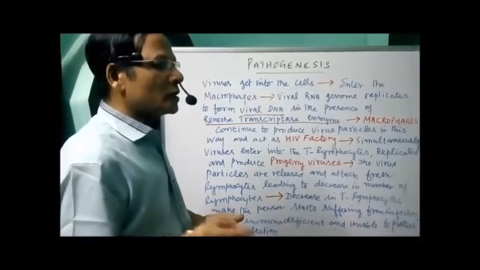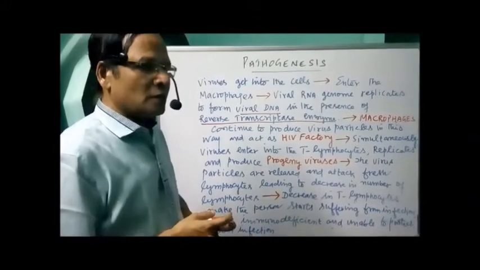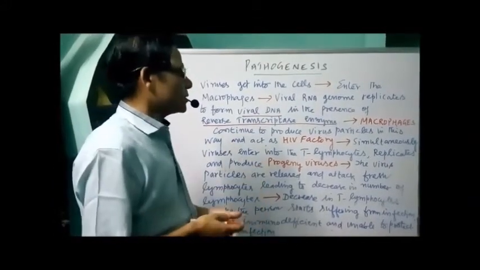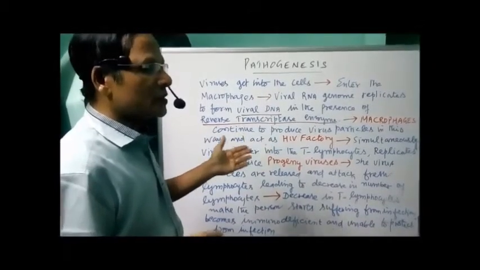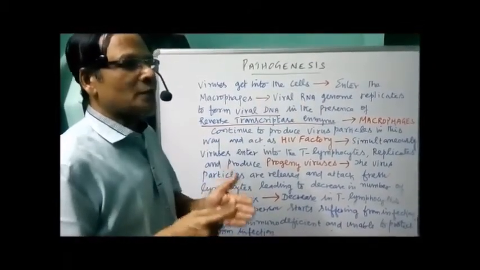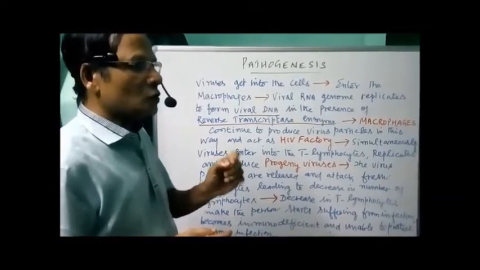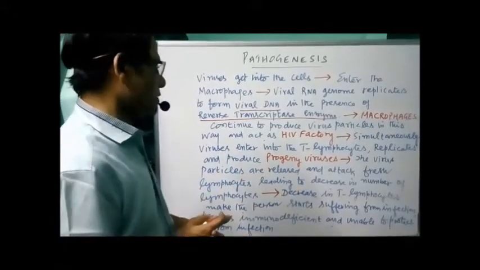While this is going on inside the macrophage, producing varying numbers of virus particles, at the same time the virus particles also enter the T lymphocytes, particularly the T helper cells, which switch on the B lymphocytes to produce antibodies.